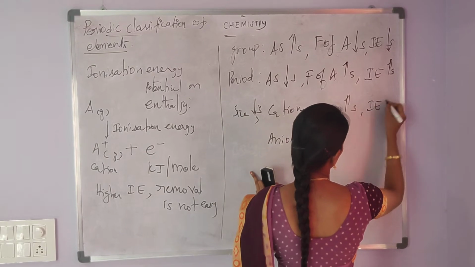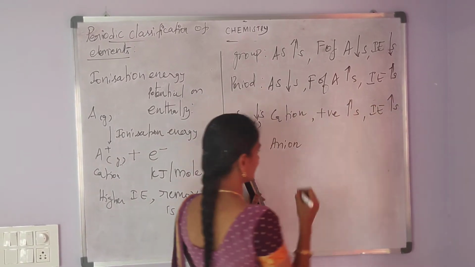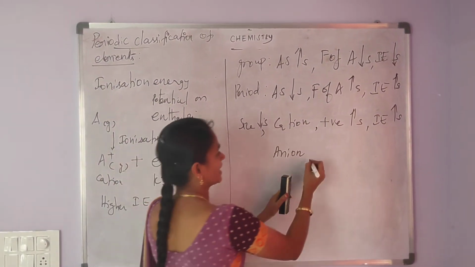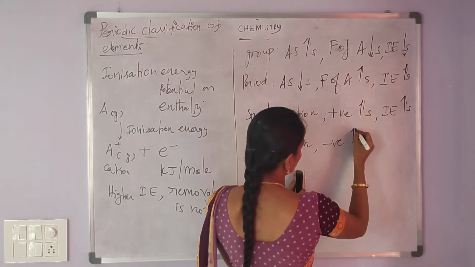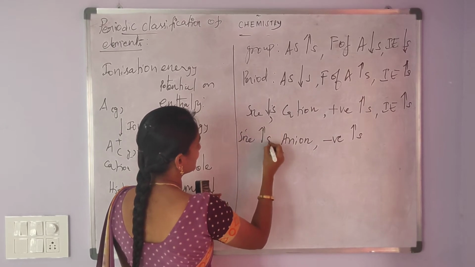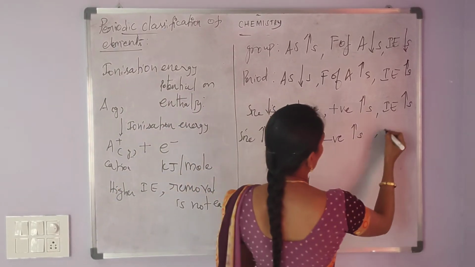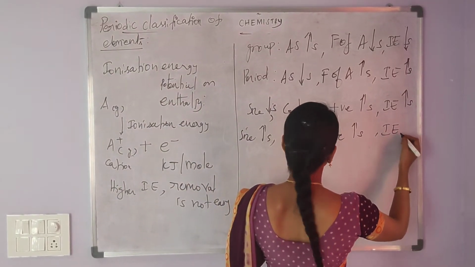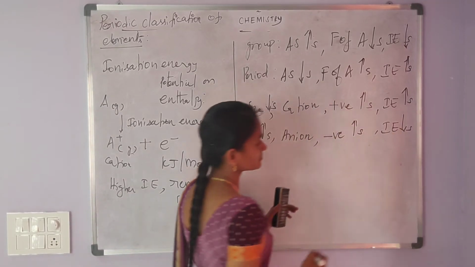So, ionization energy increases. And the next, anion: as the negative charge increases, size increases. So, ionization energy decreases.